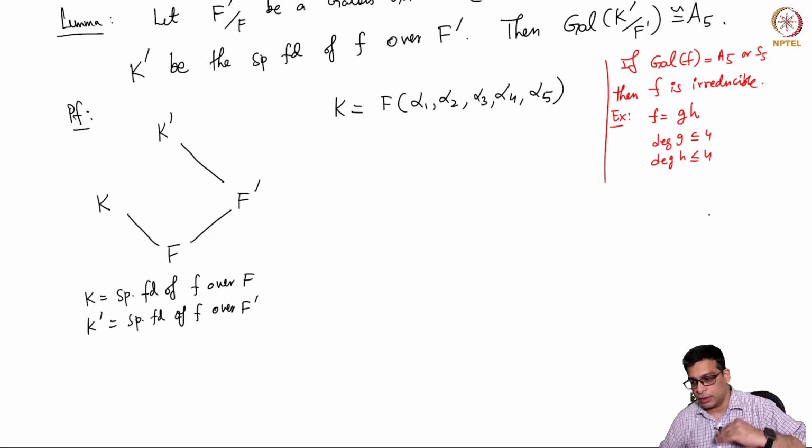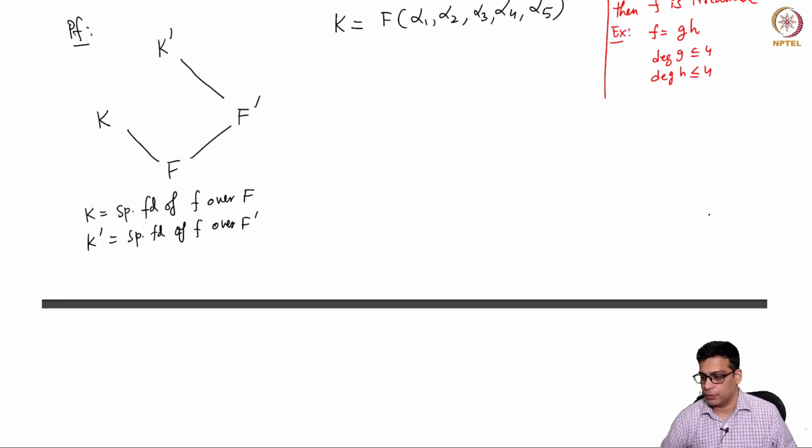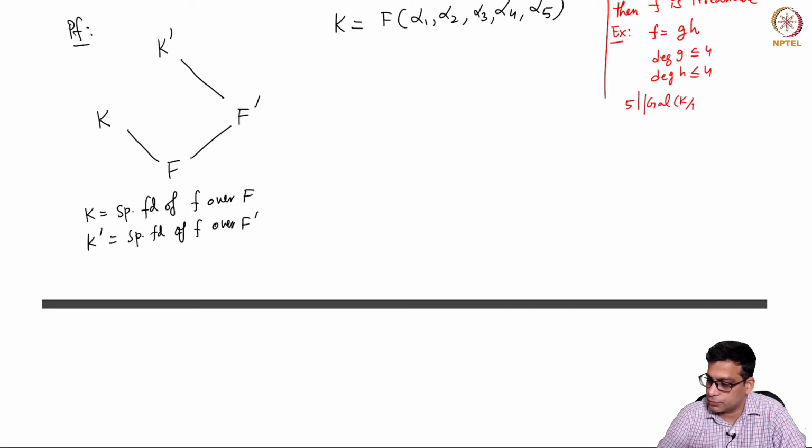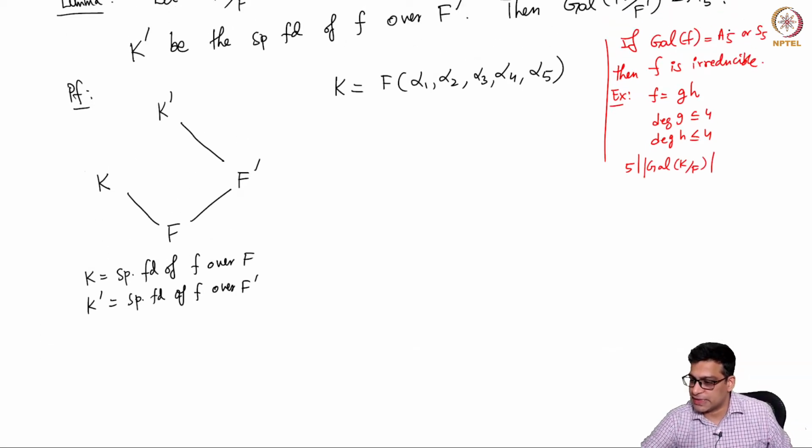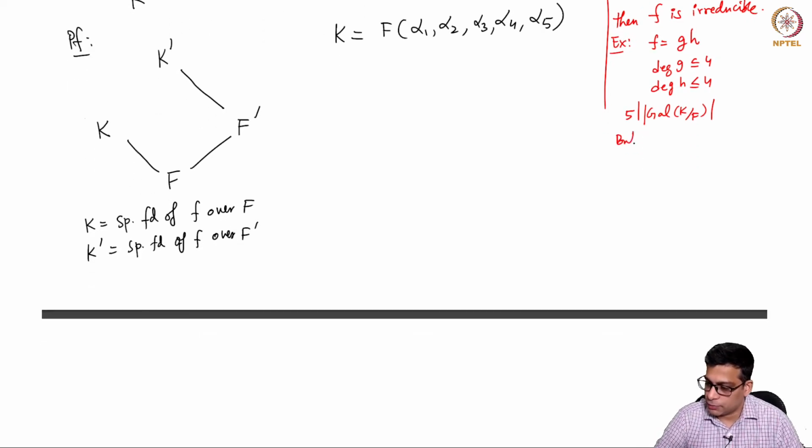So the Galois group cannot be S5 or A5. So basically what we know is that the order of the Galois group of K over F is divisible by 5, right? Because it's either 60 or 120. In either case, 5 divides this. But if f is reducible, then 5 cannot divide.